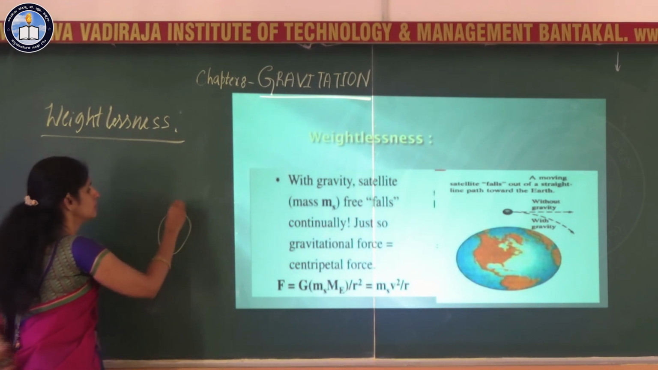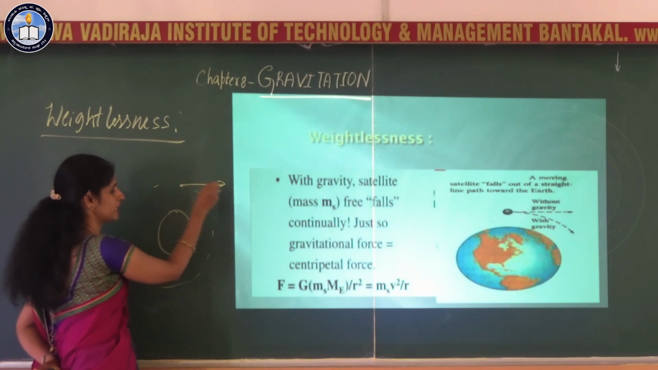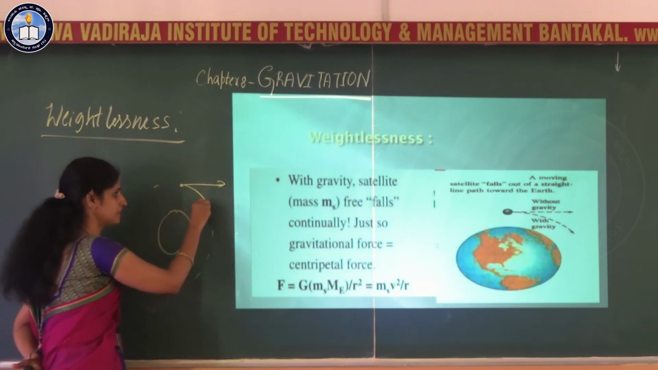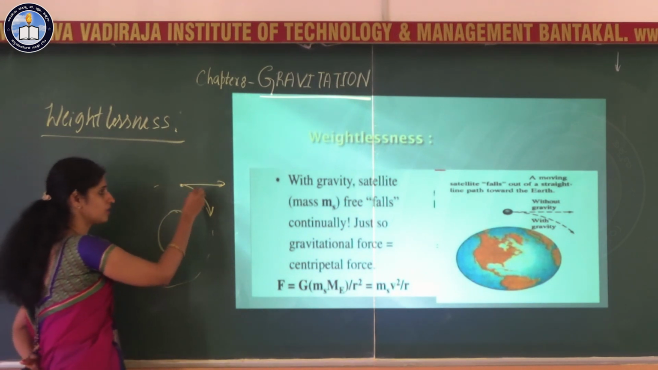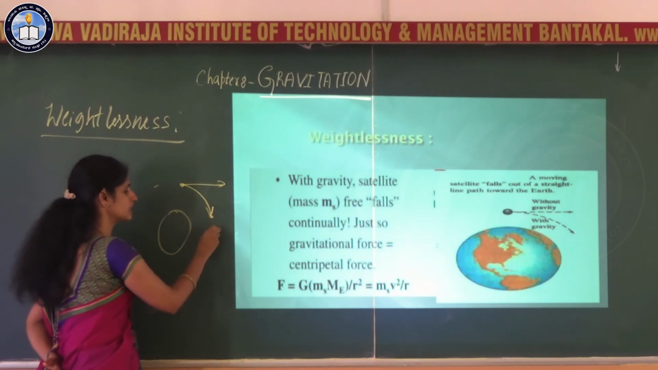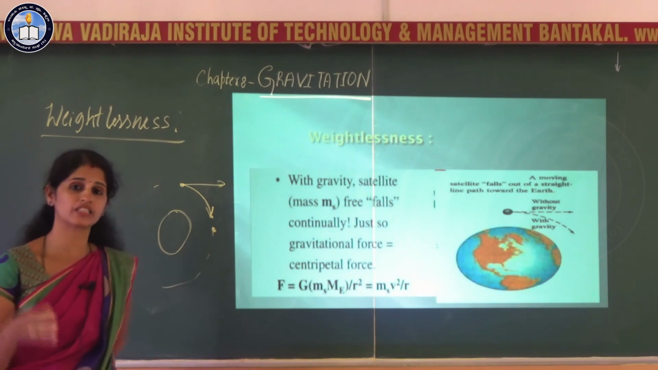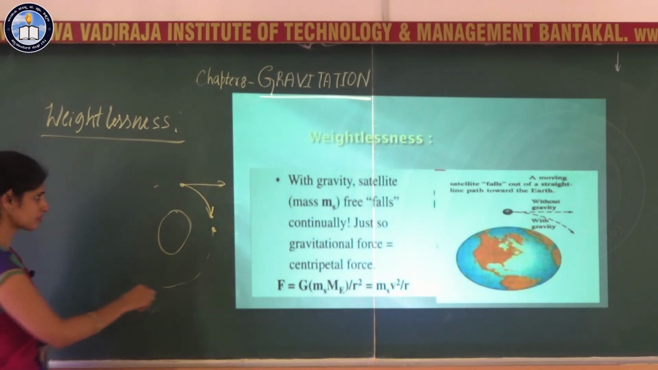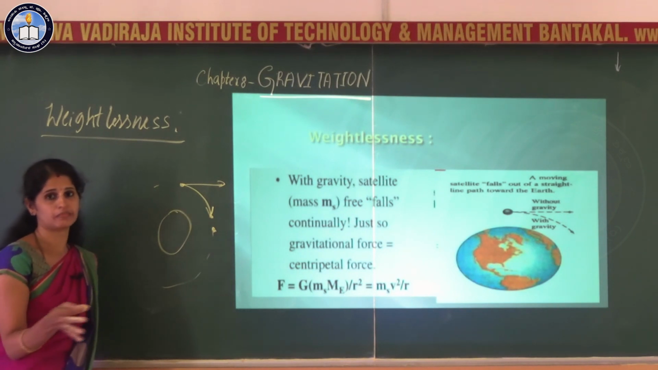So the satellite is moving in a circular path. Without gravity, it would have moved straight. Because of gravity, it is forced to move in a circular path. That is, because of gravity, at every point of its path, the satellite is continuously experiencing free fall. It is under free fall, that is, it falls off its straight line path.